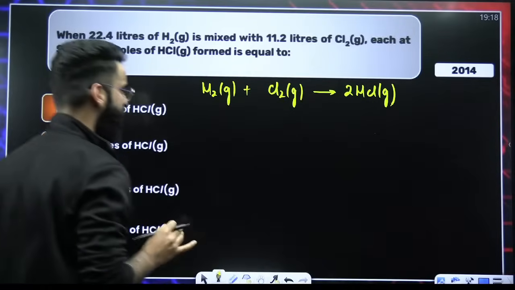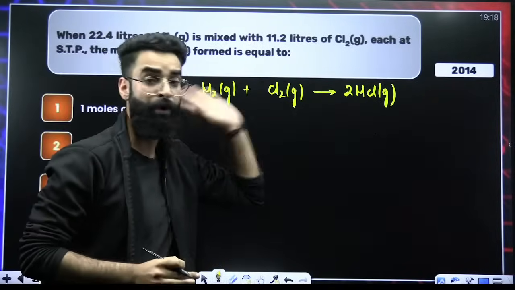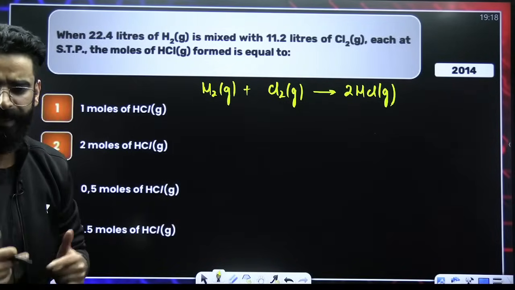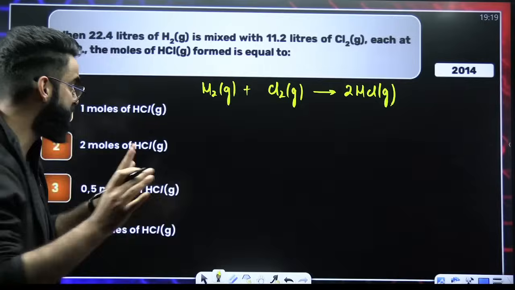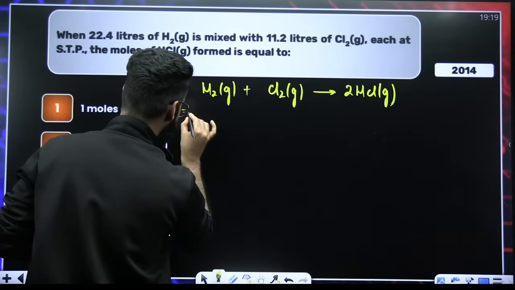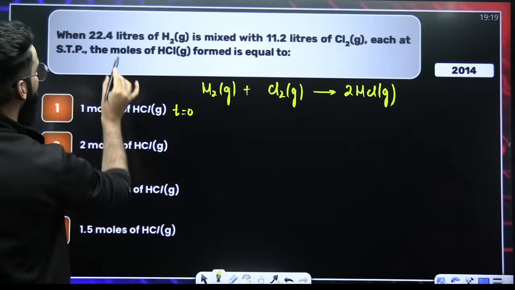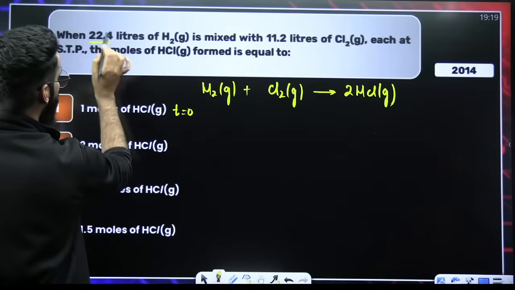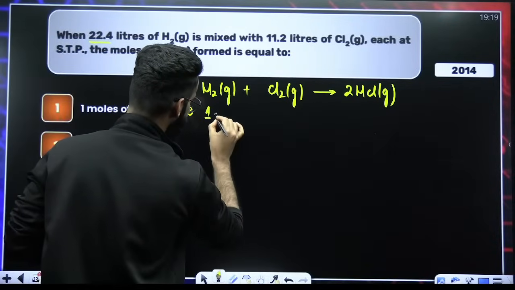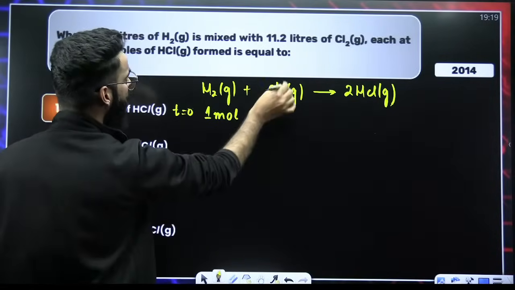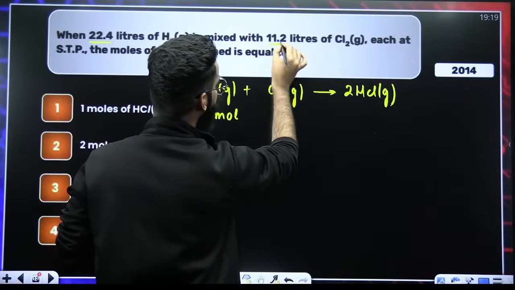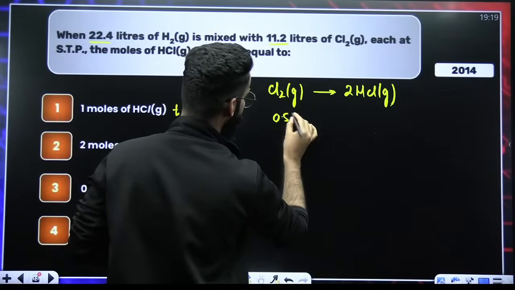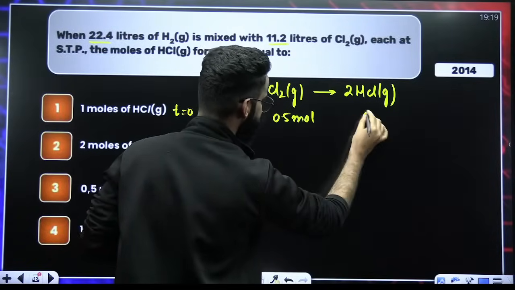So as per the question, we have to calculate the moles of HCl over here. Now, how do we exactly solve this? My dear students, initially at time t equal to 0, if I ask you how many moles of H2 do we have? Given volume divided by 22.4, the value comes out to be 1. So we are starting with 1 mole H2. How many moles of Cl2 do we have? Given volume divided by 22.4, the value comes out to be 0.5. And initially this is going to be 0.